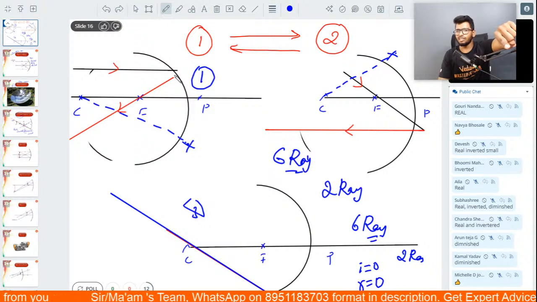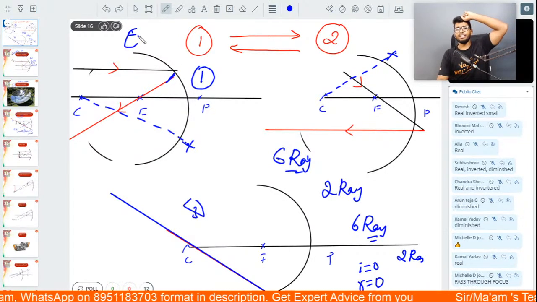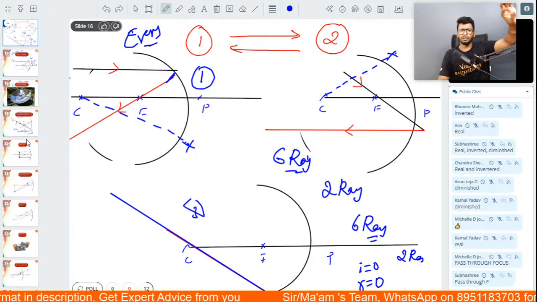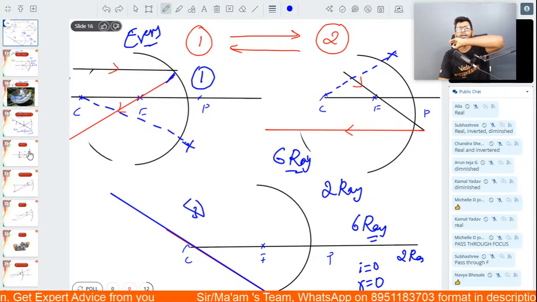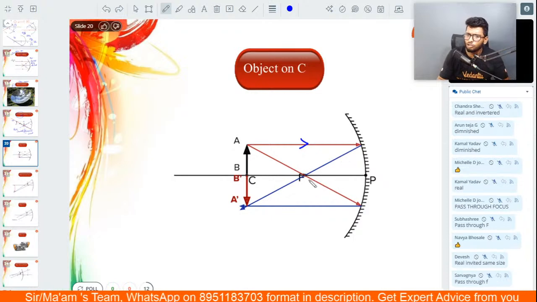We are going to use this one everywhere. This first one that you see over here, a ray of light parallel to principal axis, we will use in every ray diagram. Every single ray diagram, be it concave mirror or convex mirror, this standard incident ray remains common everywhere. So one ray of light parallel to principal axis, it'll what? It'll pass through the focus.